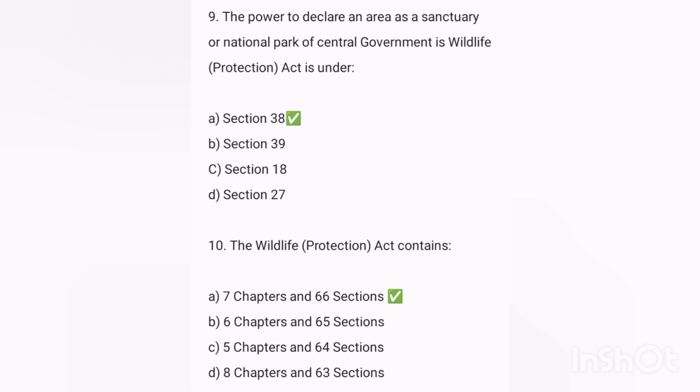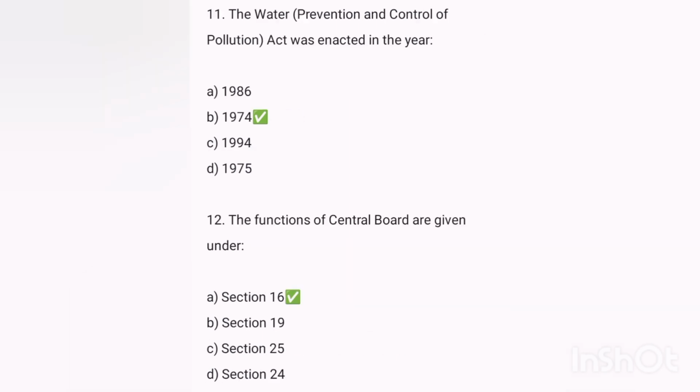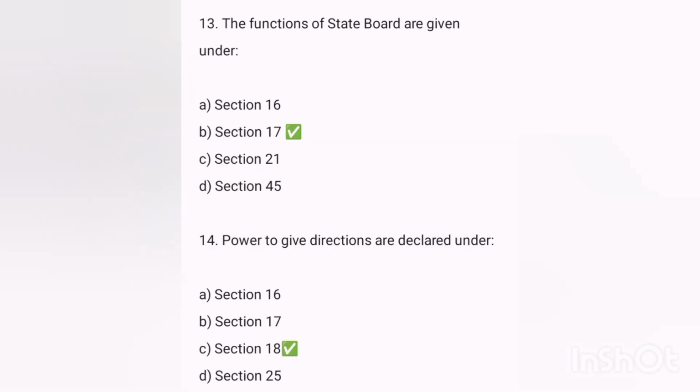Next, the Wildlife Act contains? Answer A, 7 chapters and 66 sections. Next, the Water Act was enacted in the year? Answer was 1974. Next, the functions of the Central Board are given under? Answer was Section 16. Next, the functions of the State Board are given under?